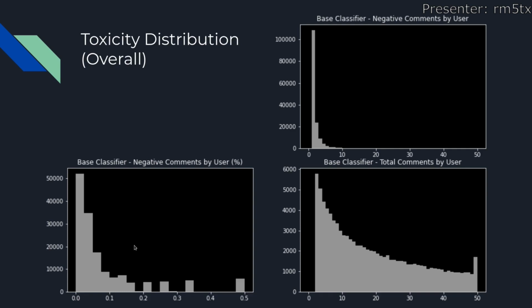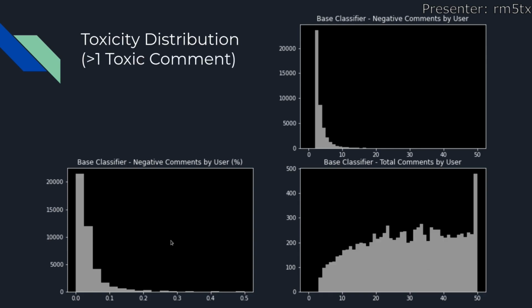On average, a user makes 8.5% of their comments as toxic. But what you can see over here on the right is total comments by user on the bottom and the number of toxic comments on the top. What you can glean from that is that the 8.5% is very heavily biased by people who make 1 or 2 comments total, and they both happen to be negative.